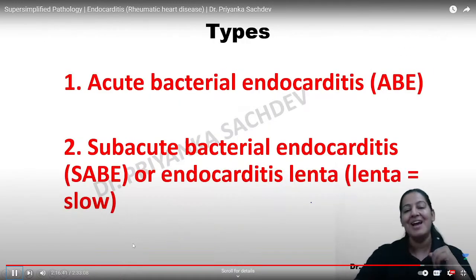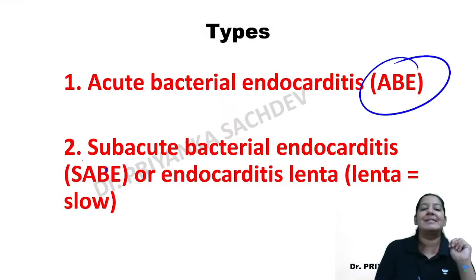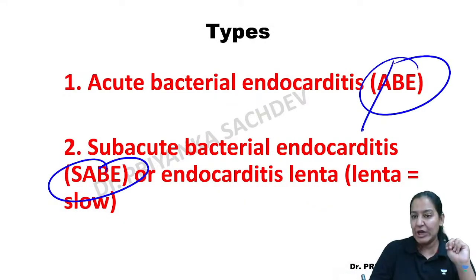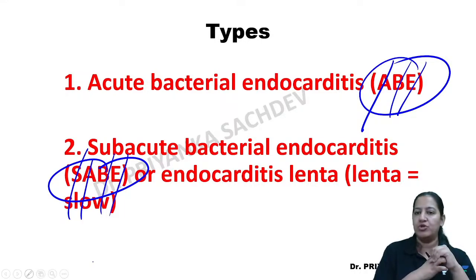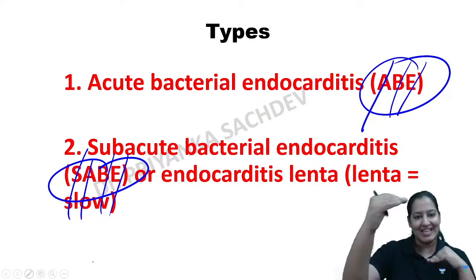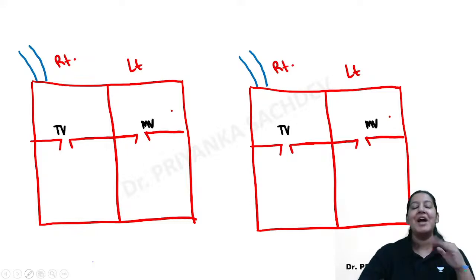Now it is of two types, ABE and SABE. What is the full form? Acute bacterial endocarditis and subacute bacterial endocarditis. The two types, ABE, SABE. Acute, subacute bacterial endocarditis. Now listen, I'm telling you a story.